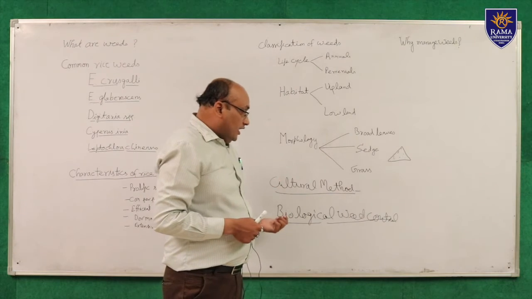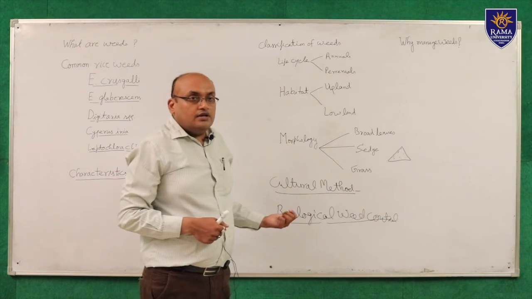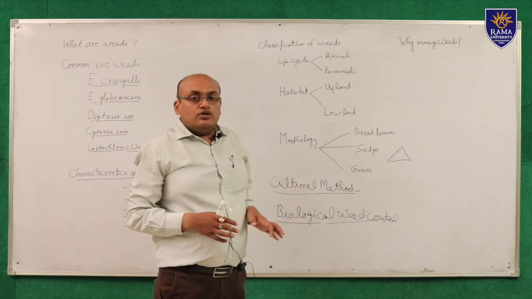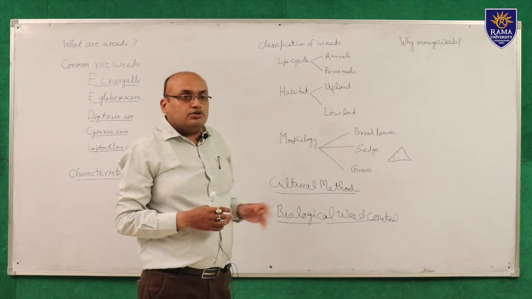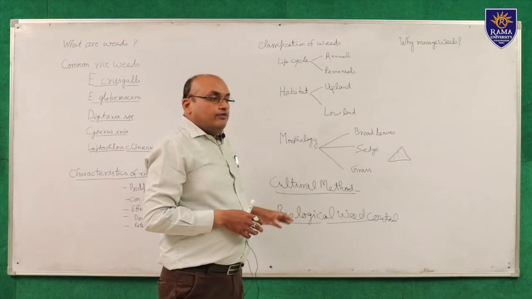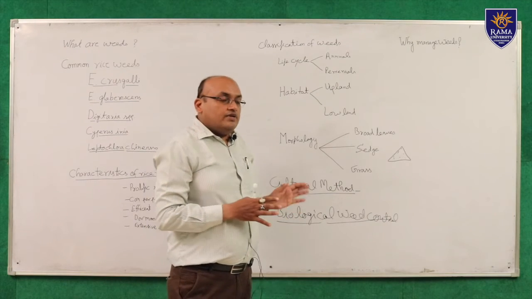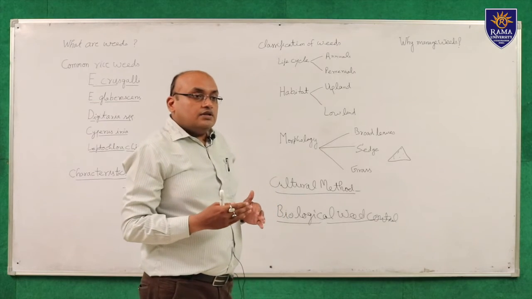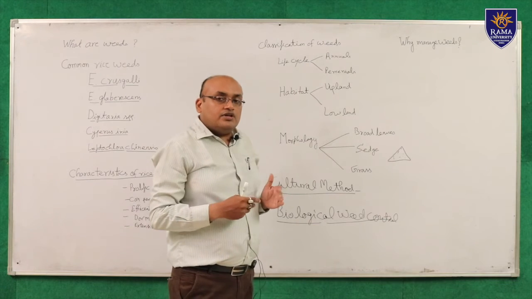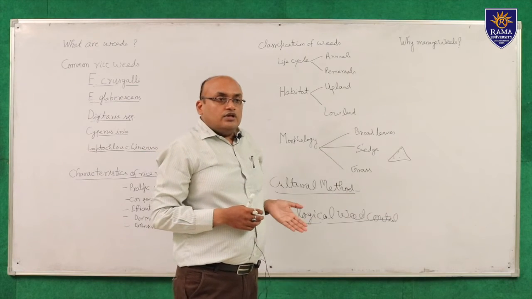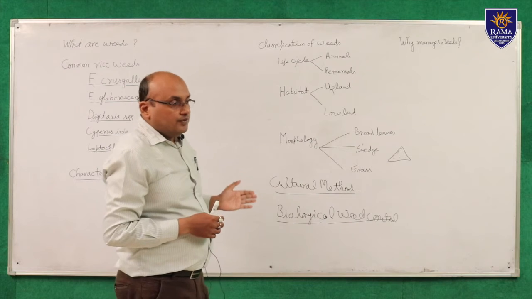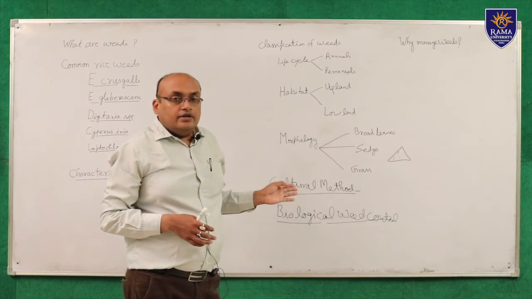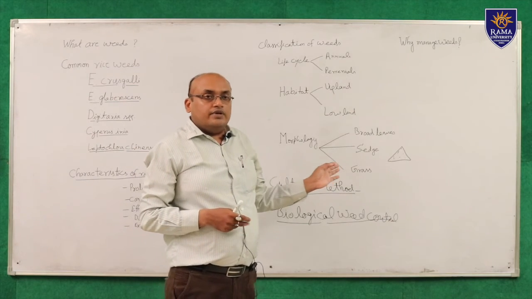When we adopt the first two methods in the field and the weeds are not controlled, in that condition we use chemicals. There are many herbicides used in the paddy field. The first is pre-emergence. Pre-emergence herbicides are those used before germination of the crop or germination of the weeds, like pendimethalin. So we can use it in the paddy field to control weeds.